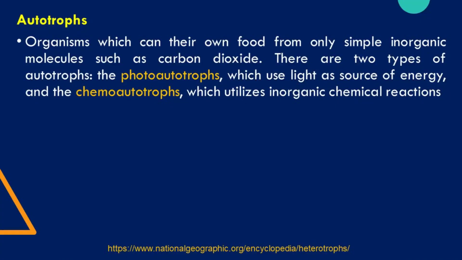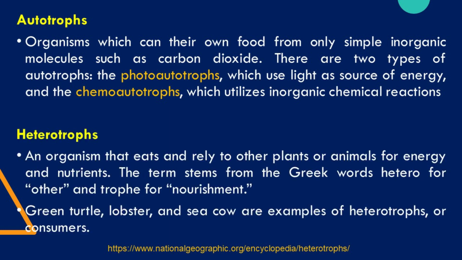Autotrophs are organisms that can make their own food from only simple inorganic molecules such as carbon dioxide. There are two types of autotrophs. The photoautotrophs, which use light as source of energy, and the chemoautotrophs, which utilizes inorganic chemical reactions. The opposite of autotrophs are the heterotrophs. A heterotroph is an organism that eats and relies to other plants or animals for energy and nutrients. The term stems from the Greek words hetero for other and trophy for nourishment. Green turtle, lobster, and sea cow are examples of heterotrophs, or consumers.